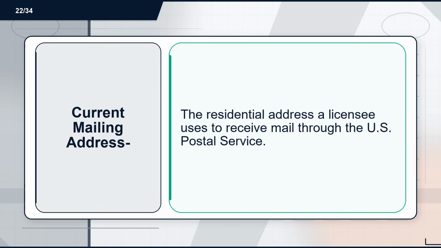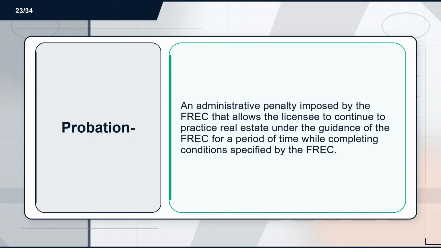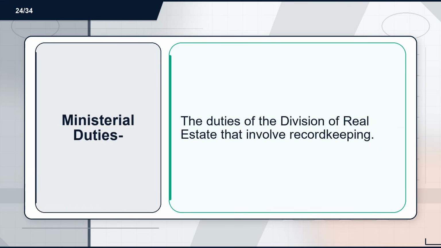Flashcard 22. Term: current mailing address. Definition: the residential address a licensee uses to receive mail through the U.S. Postal Service. Flashcard 23. Term: probation. Definition: an administrative penalty imposed by the FREC that allows the licensee to continue to practice real estate under the guidance of the FREC for a period of time while completing conditions specified by the FREC. Flashcard 24. Term: ministerial duties. Definition: the duties of the Division of Real Estate that involve record keeping.